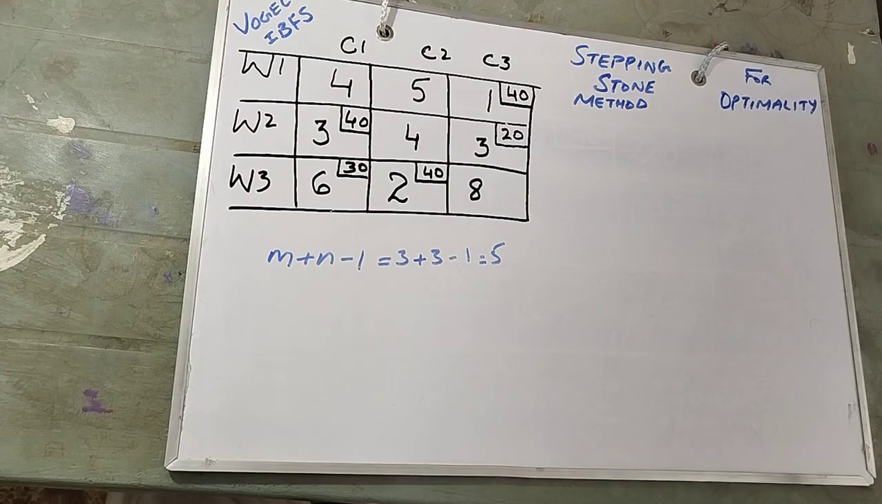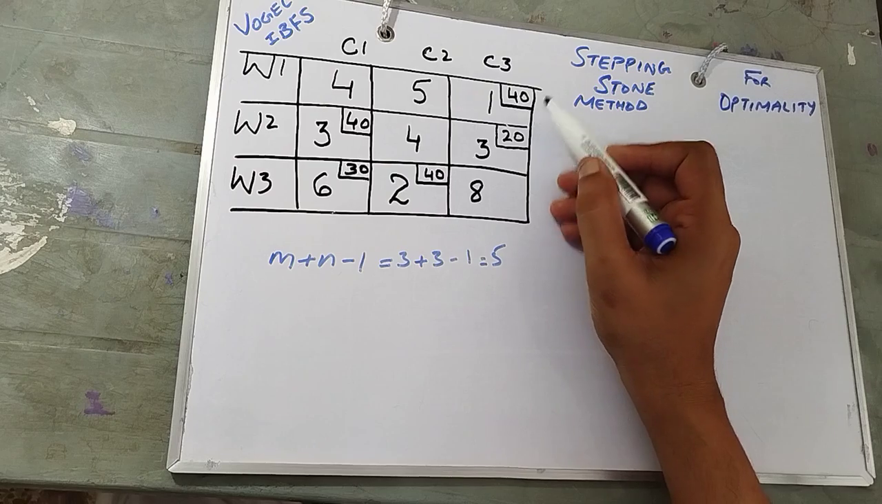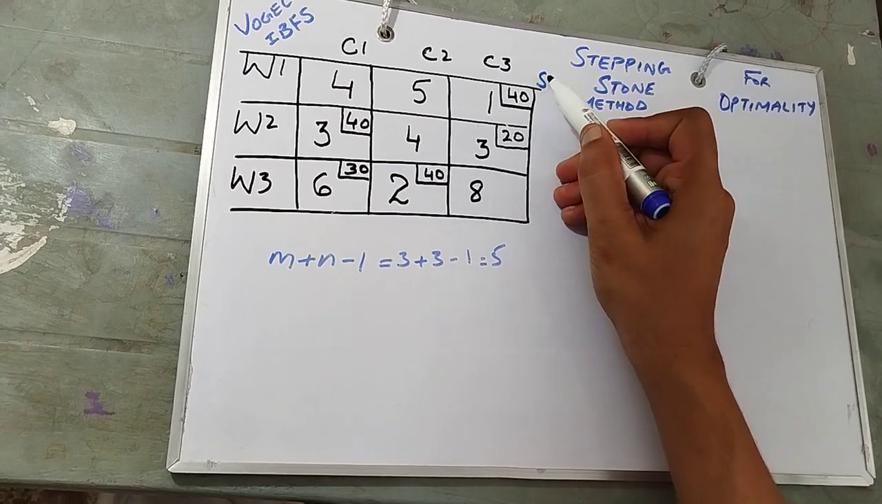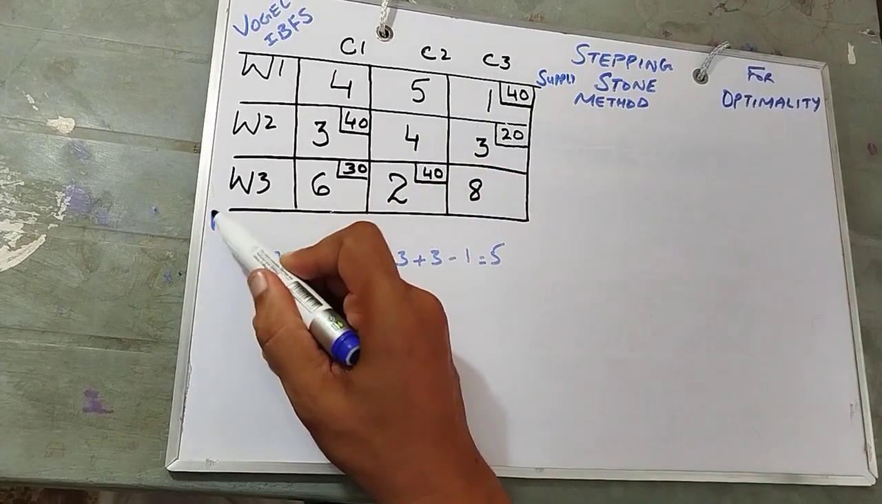So it means you can apply the stepping stone method or the Modi method. We are going to optimize the solution of this initial basic feasible solution of Vogel through the stepping stone method. In that, remember, you always need to take out the total of demand and supply. So you see supplies are there, supply, and this is demand.